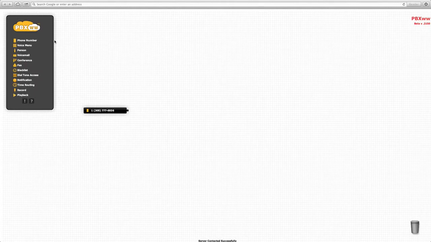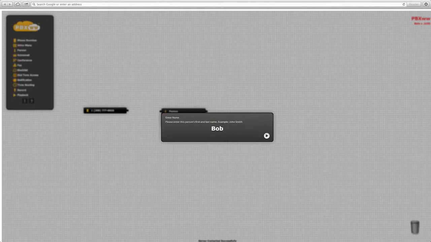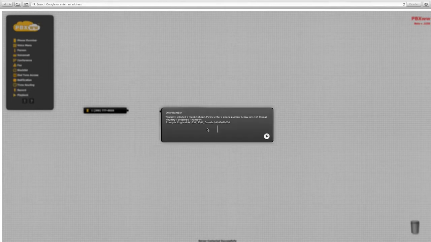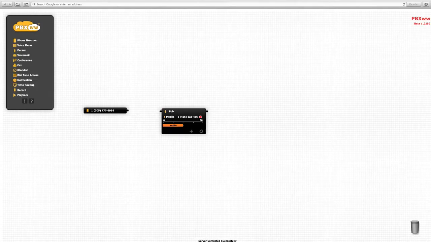And we add a person, configure that person, the name is Bob. Give Bob a mobile connection, enter Bob's mobile number, and enter a unique name for the contact method. And now by clicking and adding a cable, we have a very simple system, a local Miami number connected to